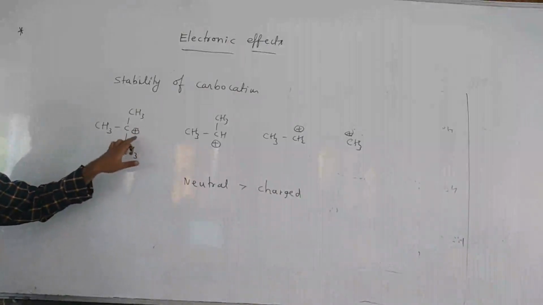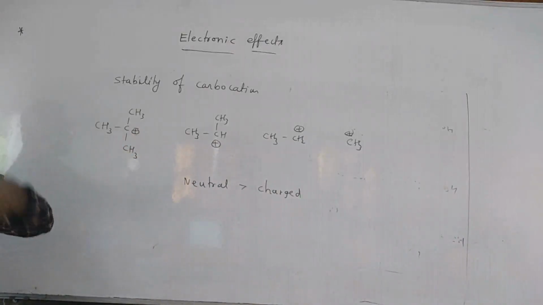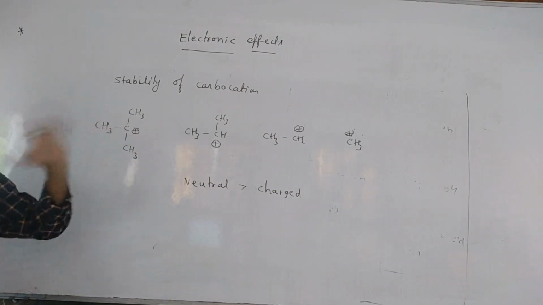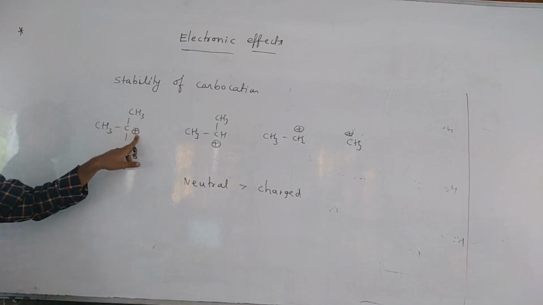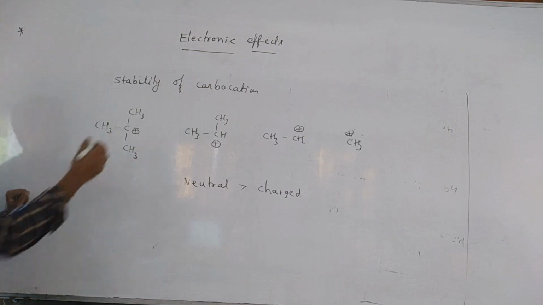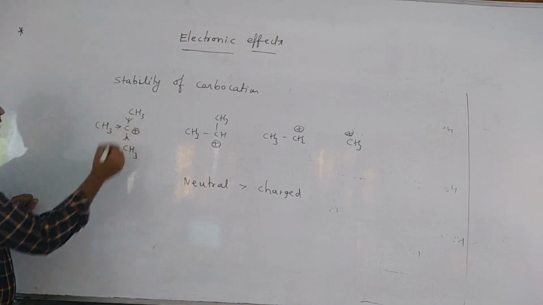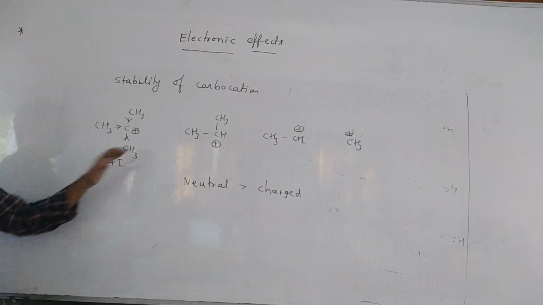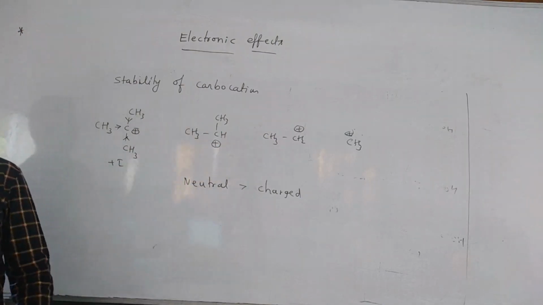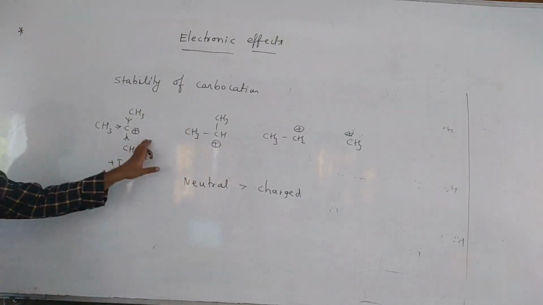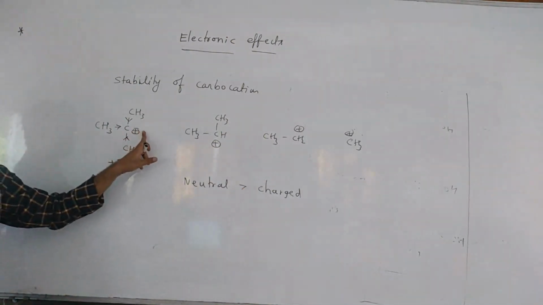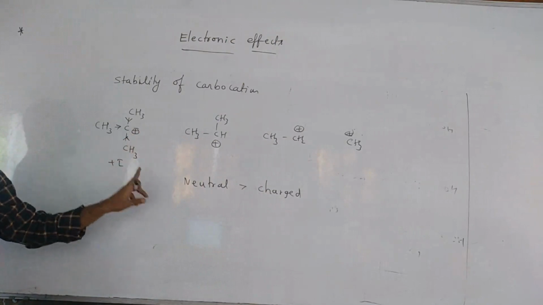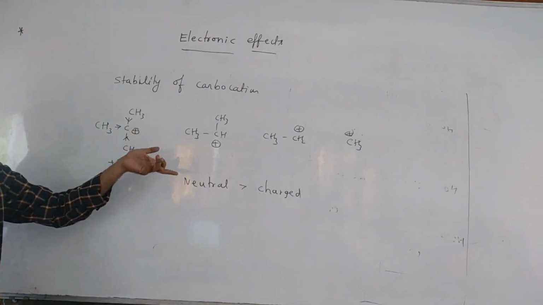Here, which diminishes the positive charge, means which decreases the positive charge, will increase the stability. Why? Because if a positive charge is getting decreased, then it will get neutral character, right? Because of the three donating groups here, positive inductive effect groups, in which case the positive charge will be more diminished or decreased. So whichever factor decreases the positive charge will increase the stability.